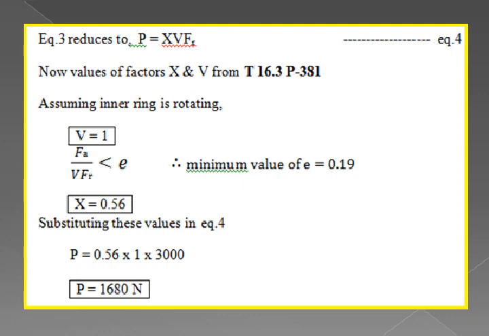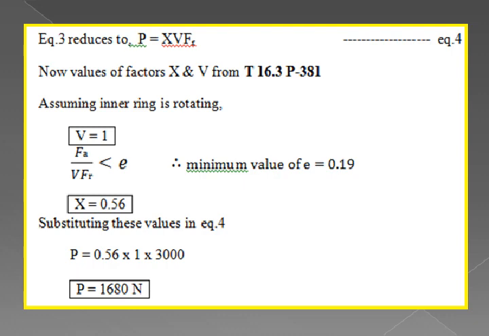Next, we must find the value of x. To get the value of x, we must know the value Fa divided by V into Fr, whether it is greater than e or less than e, that we have to check. Since he has given the value Fa is equal to 0, obviously that term is going to become 0, and the value of e given is greater than 0, and therefore the minimum value of e is equal to 0.19. By using that, we are getting the value x is equal to 0.56.